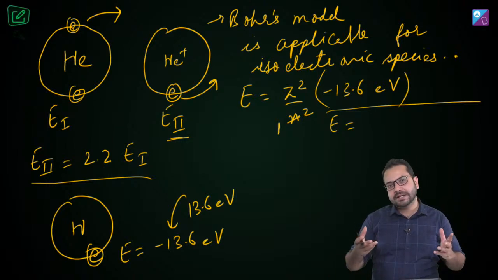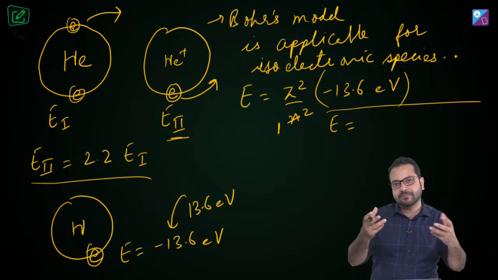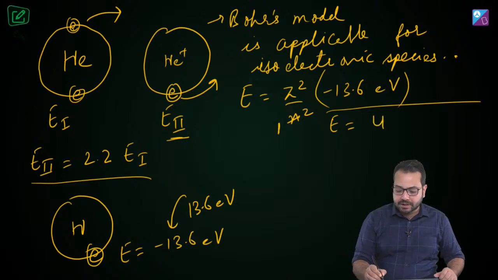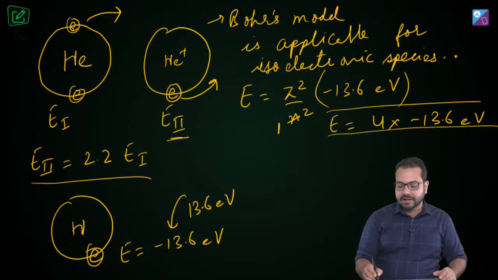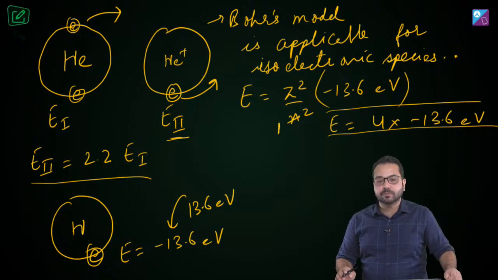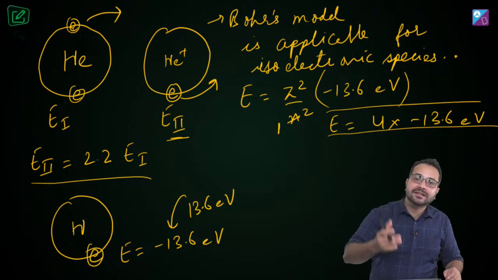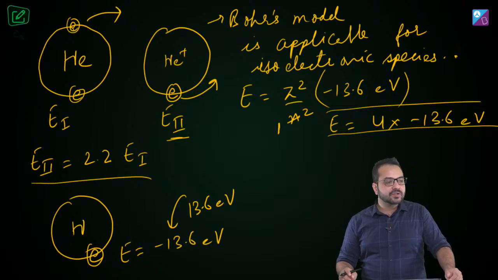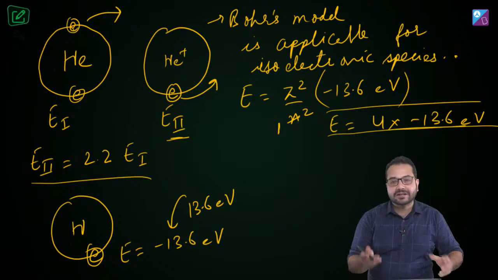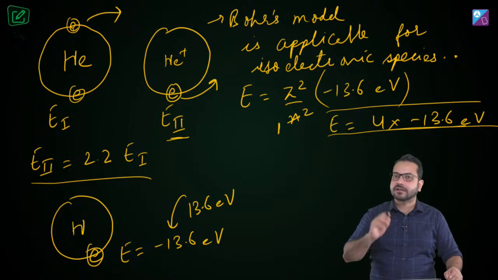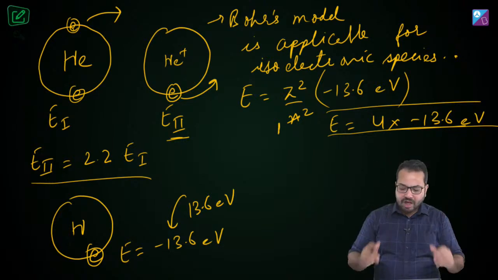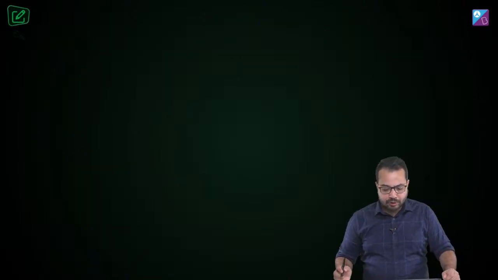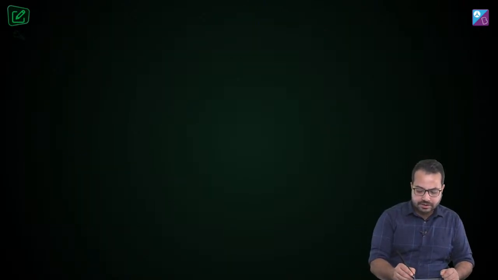And what is Z? For the helium atom, the value of Z is 2. So this is going to become 4 into minus 13.6 electron volt. So the energy of the helium ion in the ground state is 4 into minus 13.6 electron volt. If we have to ionize this atom, then how much energy do we have to provide? We'll have to provide the modulus of this energy. Is that correct? Is that clear? Any problem over here? I hope this is clear. Okay, so I'm going to draw this again, no worries.